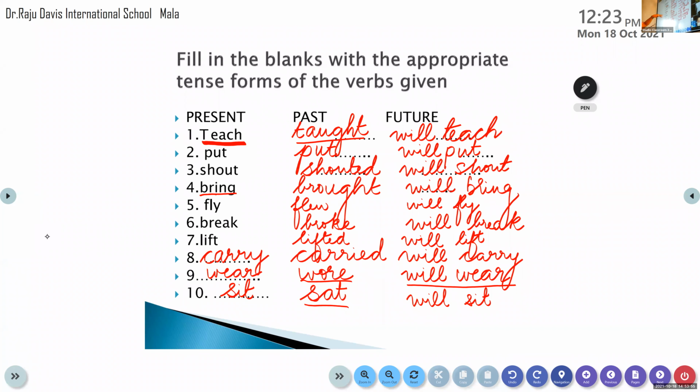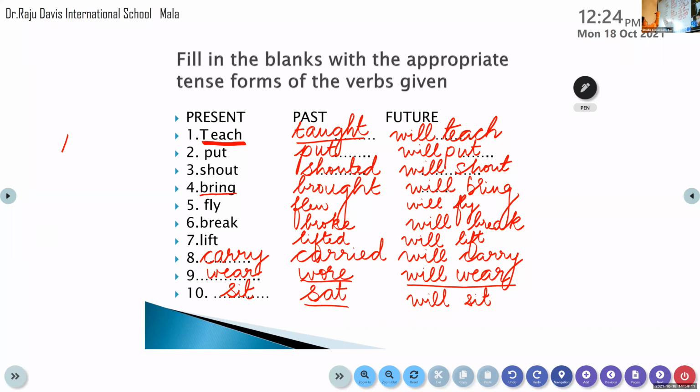Only write the present tense and the past tense form. Future tense, you know it. It's very easy. If you know the present tense, the future tense is quite easy. The difficult part is the past tense. So all of you please write the present tense and the past tense form.